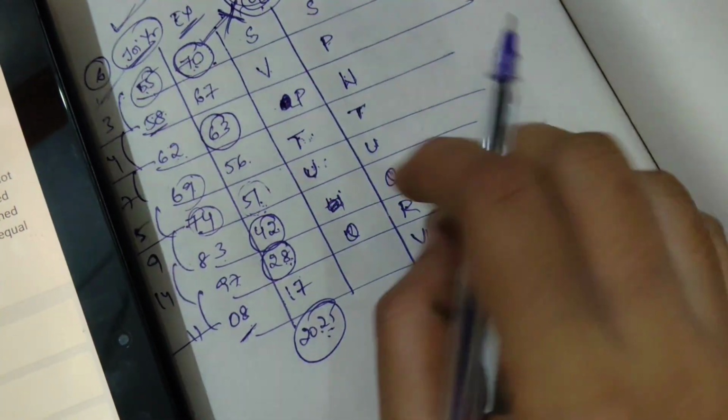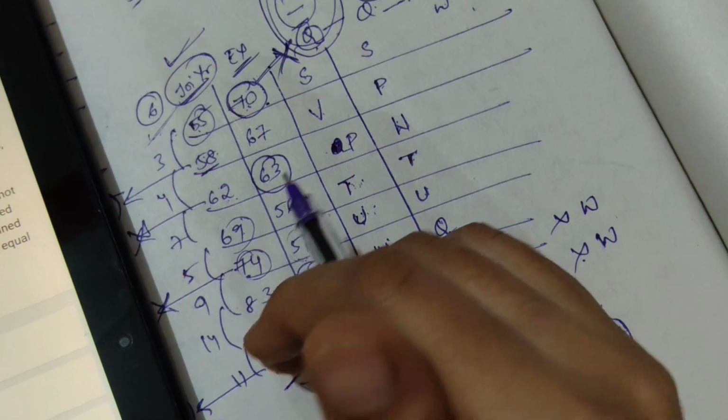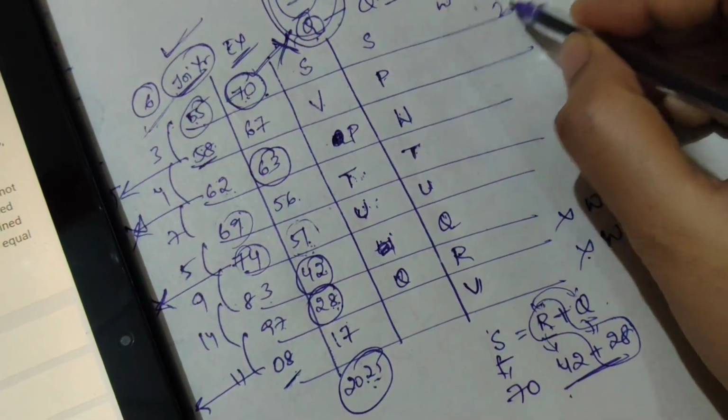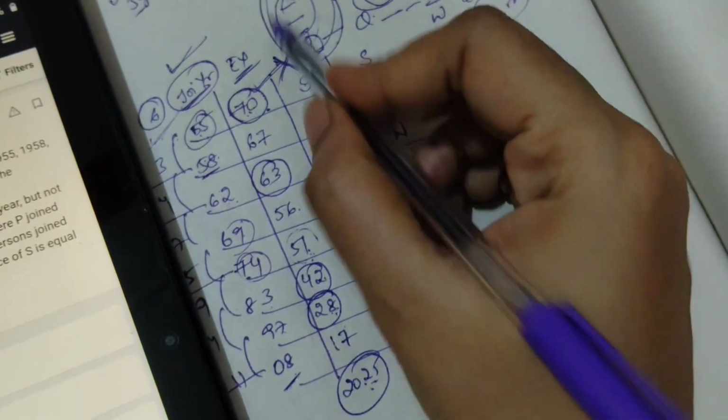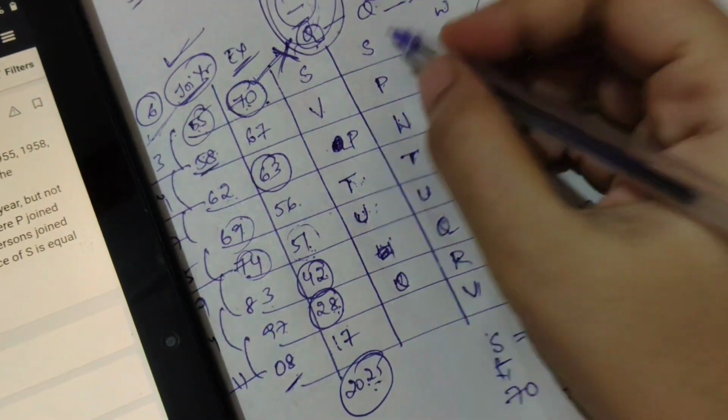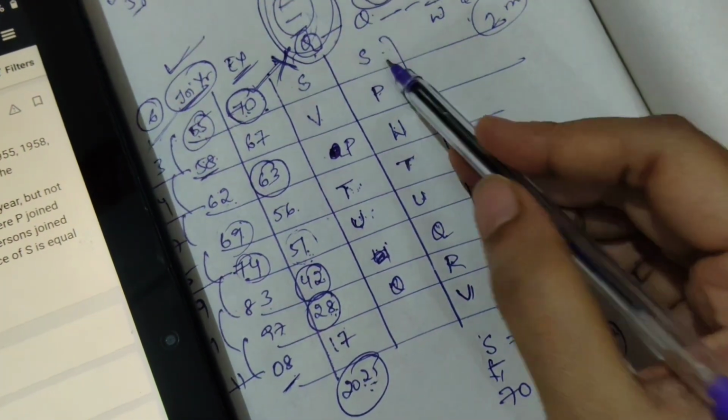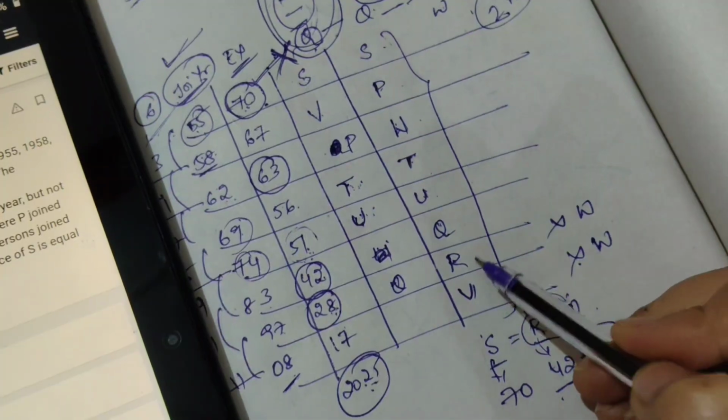Believe me, when you write it out while explaining, it gets clumsy and takes time. But when I practiced, I got this puzzle in 2 minutes only. While explaining, I forgot this hint. So this is the final arrangement: S, P, W, T, U, Q, R, V.